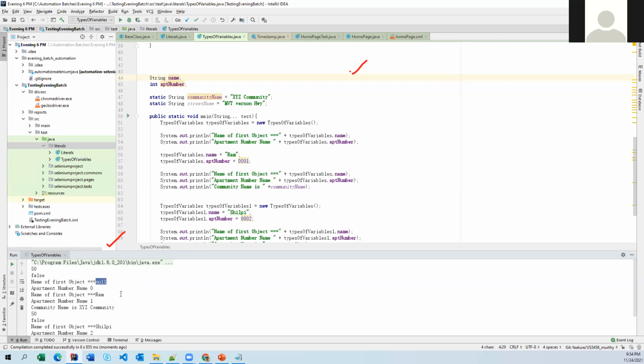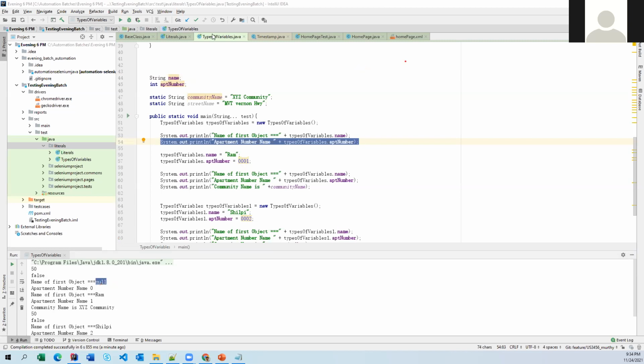Now the second one, line number 54. Here I have not initialized anything. I'm just calling this apartment number variable using my class object. Here the 0 has been printed. Why? Because we have not initialized it. JVM has given that value, so it has been printed as 0.